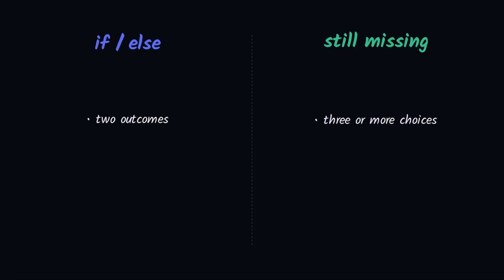So if else gives you 2 outcomes, this or that, but life often has more than 2. Pass, fail, or a perfect score. Cold, warm, or hot. When you need 3 or more paths, you need a chain. And that's next.